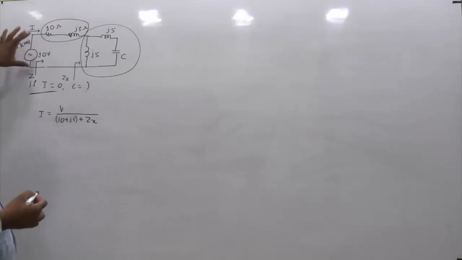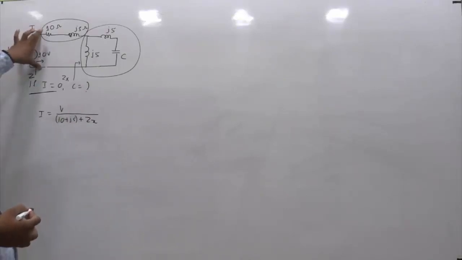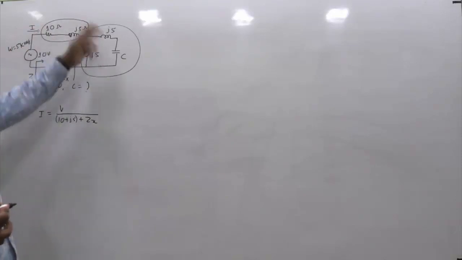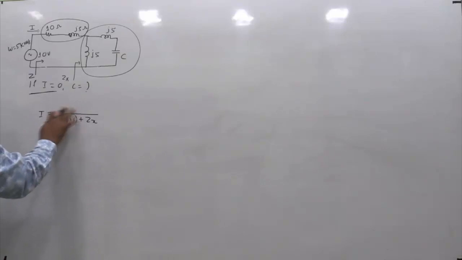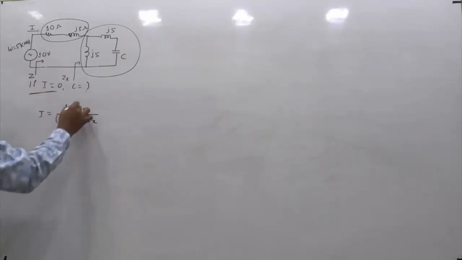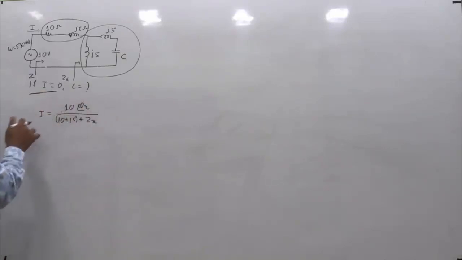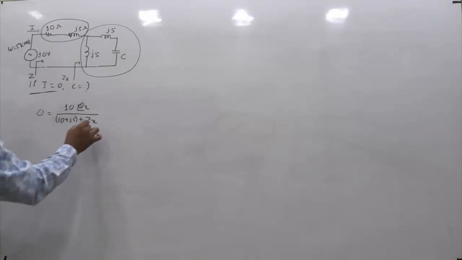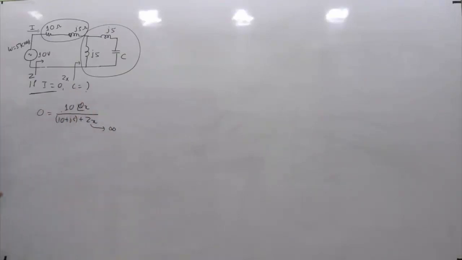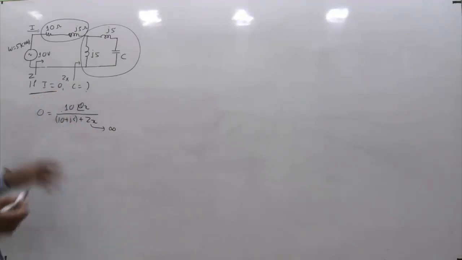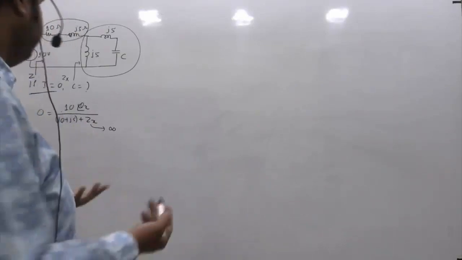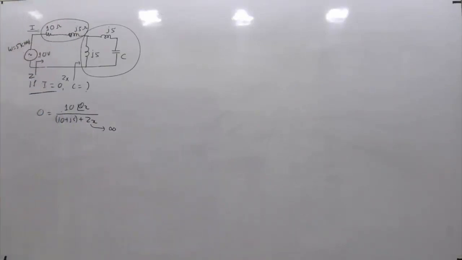Right? So I is equal to V by the total impedance seen from this port. That is 10 plus J5 in series with ZX. Now you can see V is given, this is 10 volts, 10 angle some angle theta, we don't mind. So we need I equal to 0. If you need I equal to 0, there is only one possibility: ZX should be infinite, because this is a finite quantity. If you are expecting this to be 0, ZX should be infinite. So what we need to do is find the expression of ZX and equate it to infinity. From there we will get the condition for the value of C.